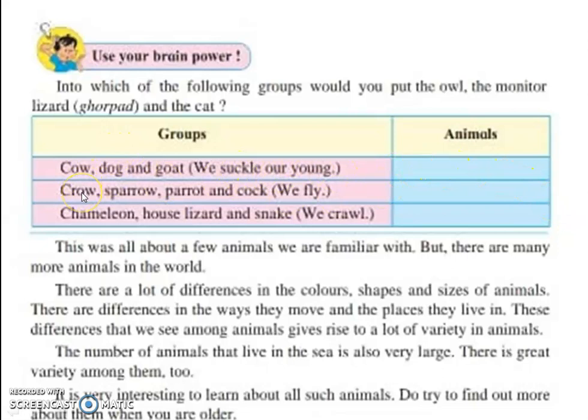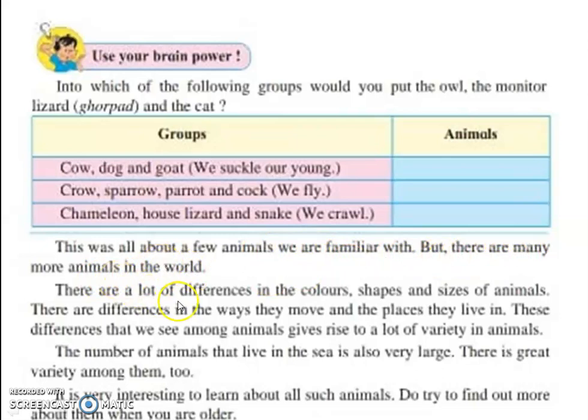Then second, crow, sparrow, parrot, and cock, we fly. Here you can see the owl is flying, so the owl is in the second category, that is we fly. Then third, chameleon, house lizard, and snake, we crawl. Here you can see the monitor lizard or ghorpad is crawling, so they are in the third category, that is we crawl.